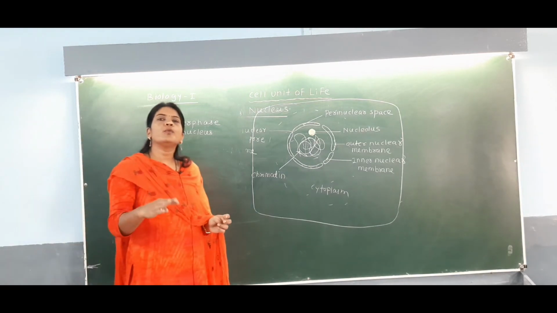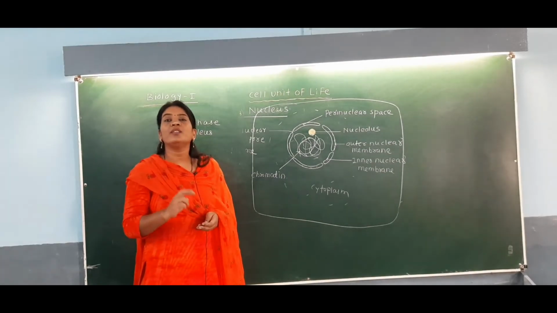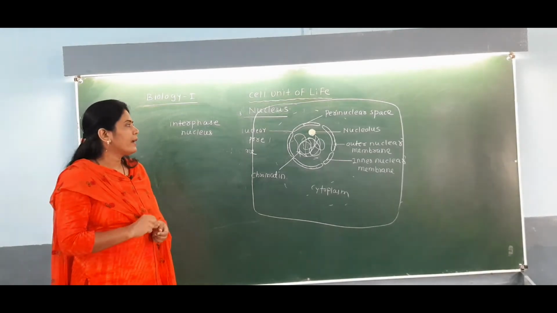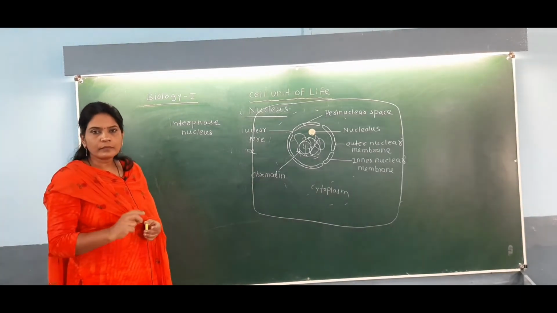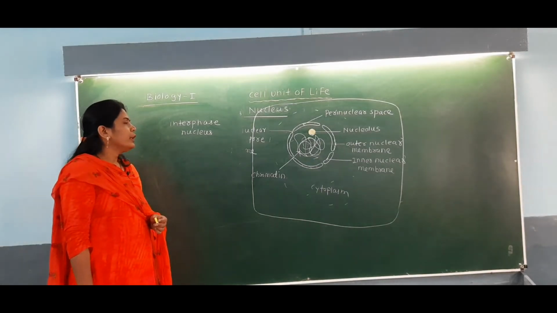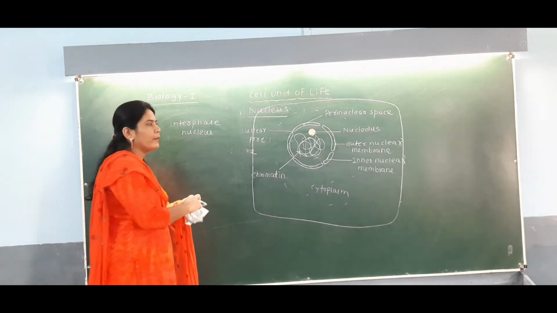So chromosome you can observe in the dividing cell, while chromatin you can observe in the non-dividing cell. This clears the concept of chromosome and chromatin.